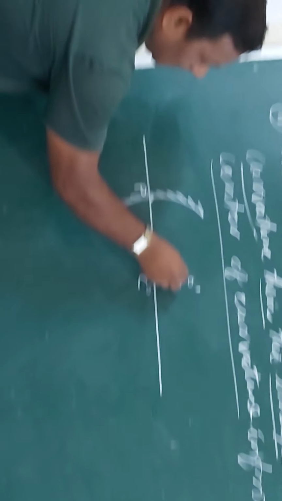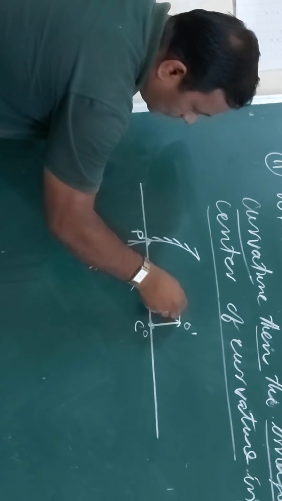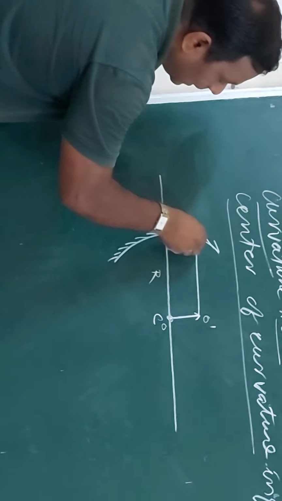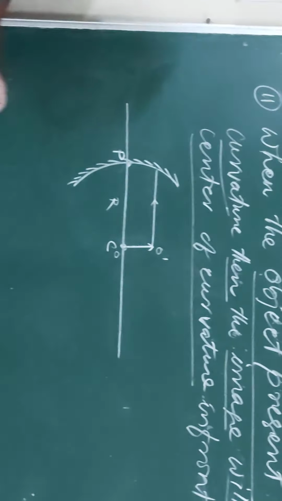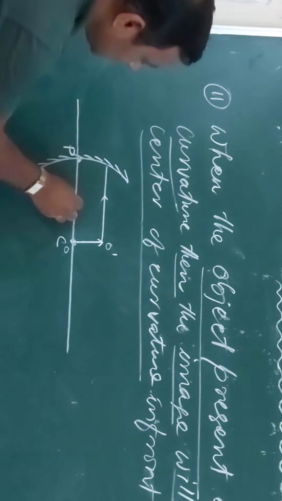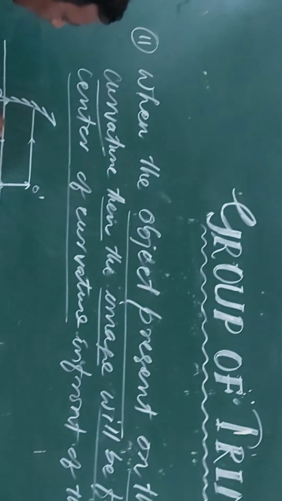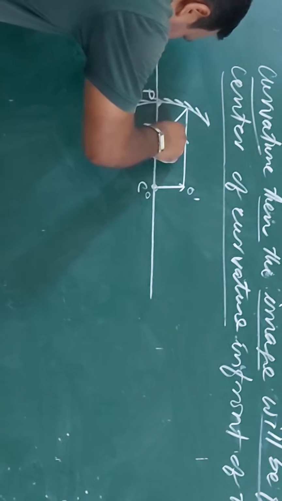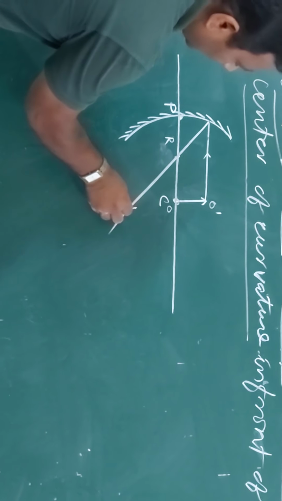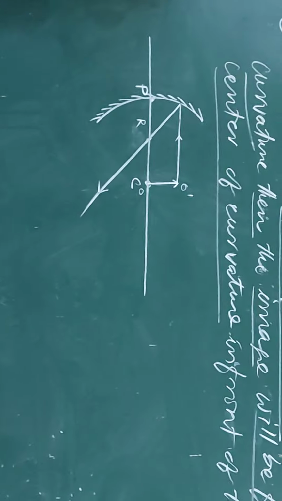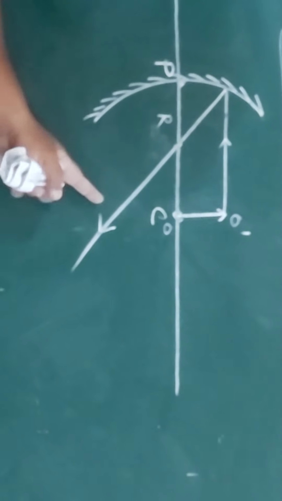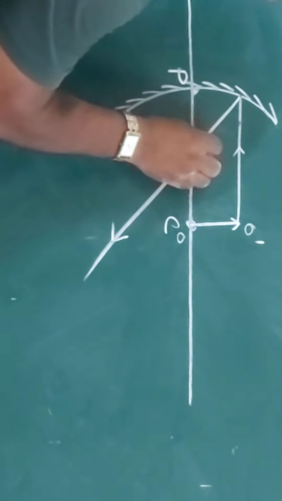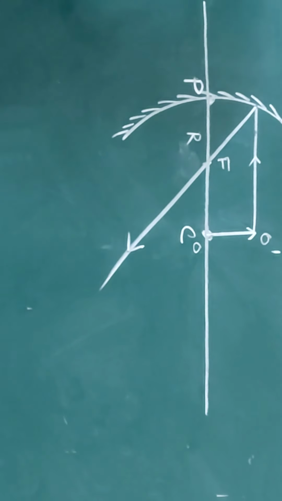So the incident light ray coming from the object is parallel to the principal axis, right? It is parallel to the principal axis. Then the reflected light ray will pass through the focus. Clear? Remember, when the incident light ray is parallel to the principal axis, the reflected light ray will pass through the focus. I am representing it here as F.